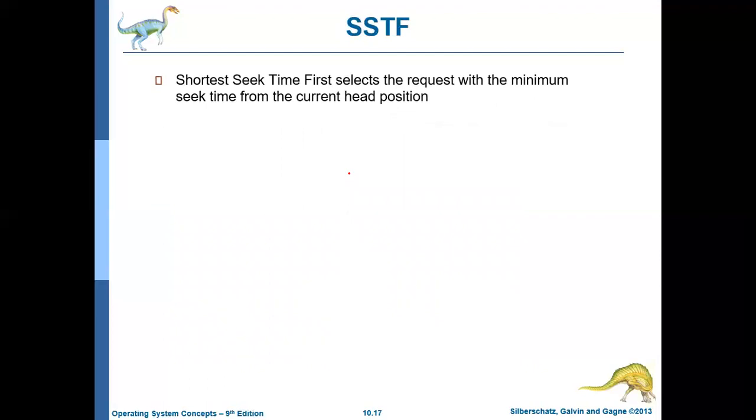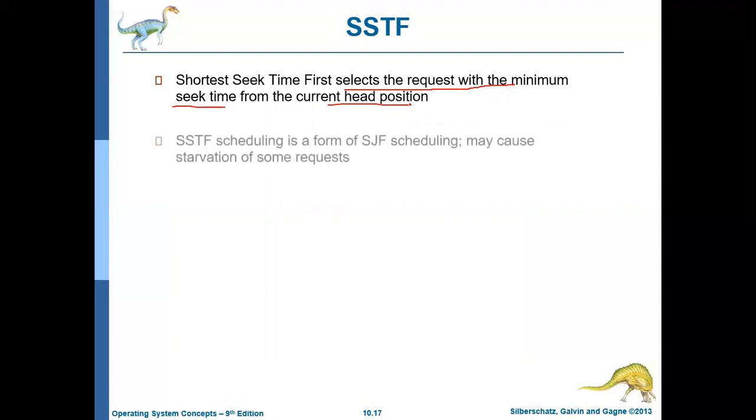The next algorithm that we'll be discussing is the shortest seek time first algorithm. So this algorithm will select the request with the minimum seek time from the current head position. Okay. So it will not satisfy the requests in the order in which they come. Rather, from the current head position, it will select that particular request which has the minimum seek time.